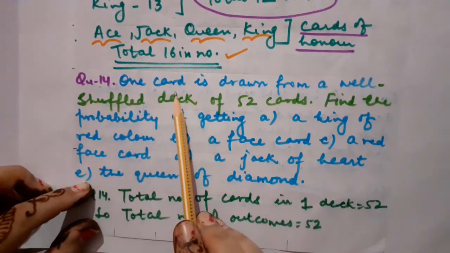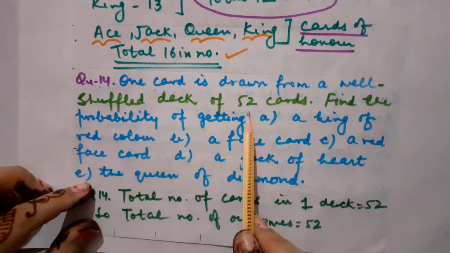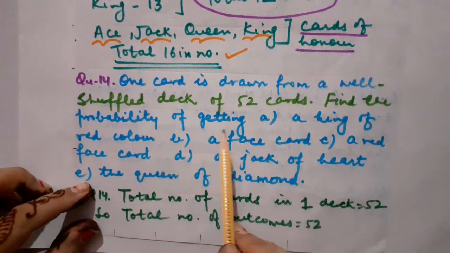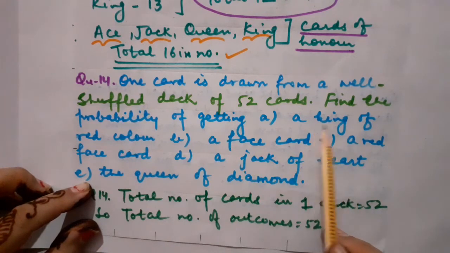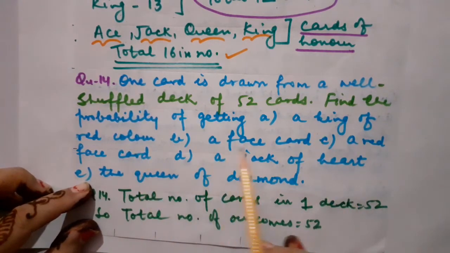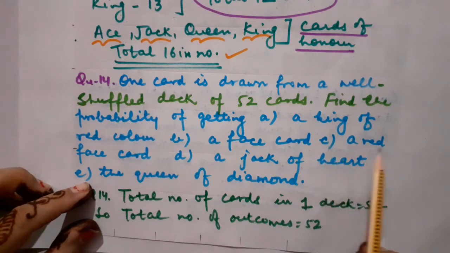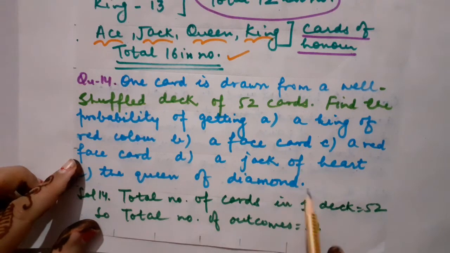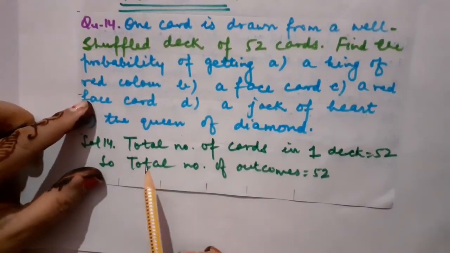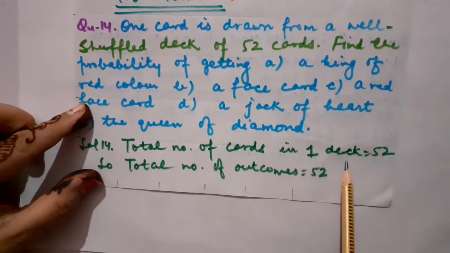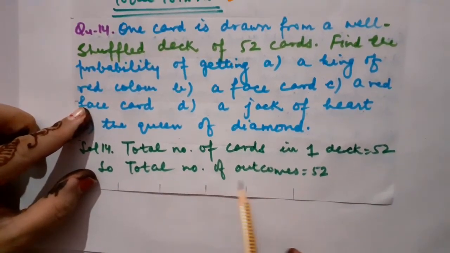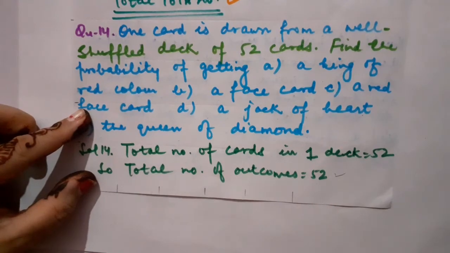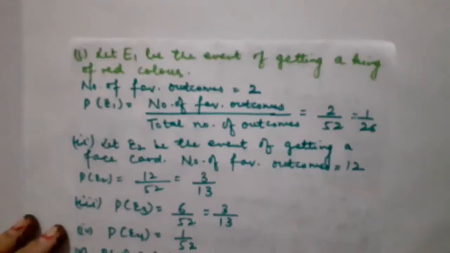Question number 14. One card is drawn from a well shuffled deck of 52 cards. Find the probability of getting: A part, a king of red color; B part, a face card; C part, a red face card; D part, a jack of heart; and E part, the queen of diamond. So let us start doing it. Solution says the total number of cards in one deck is equal to 52, so the total number of possible outcomes is equal to 52. Now children, let us start its solution.